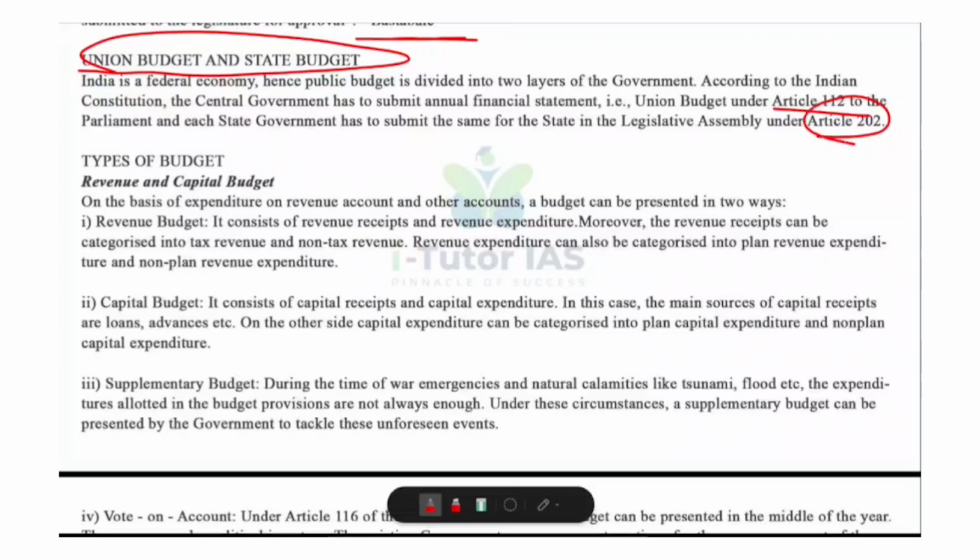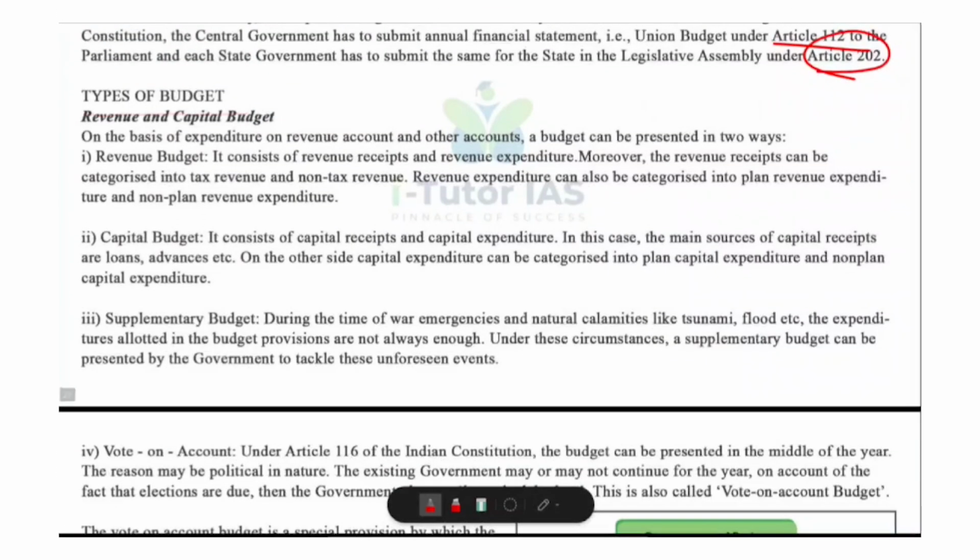Okay, can I ask you something? Why are there two budgets? Because India has two levels of government, union and states, each with its own sources of revenue, expenditure responsibilities and constitutional powers. So they must prepare their own budgets every financial year. Okay. Now, types of budget.